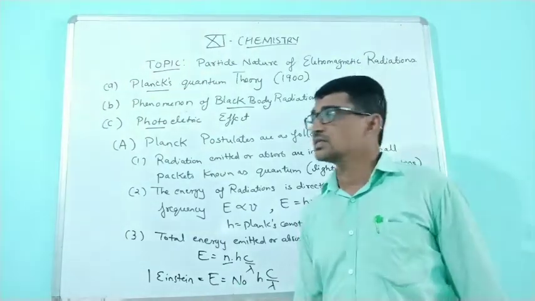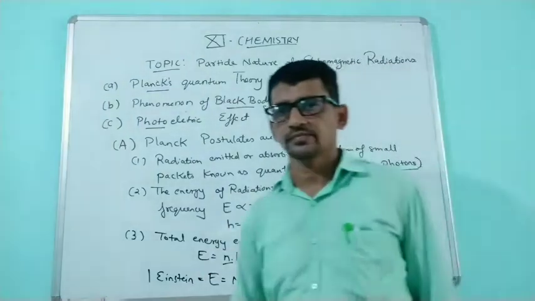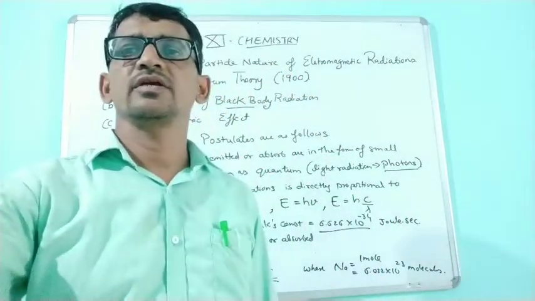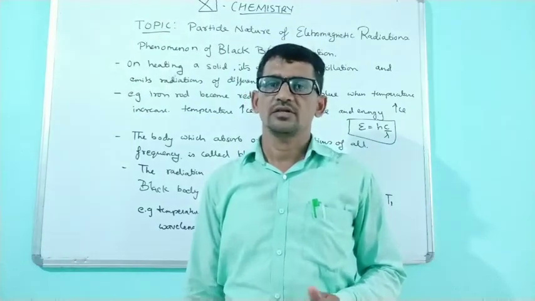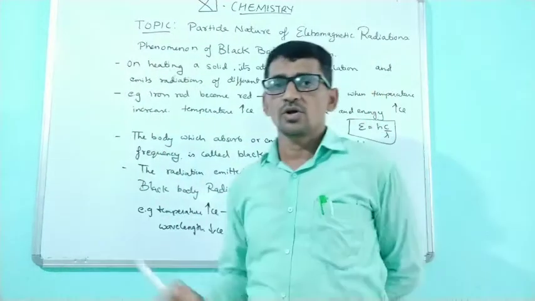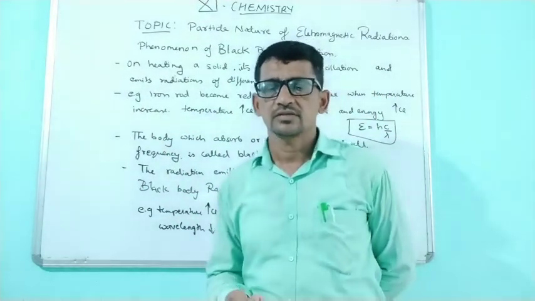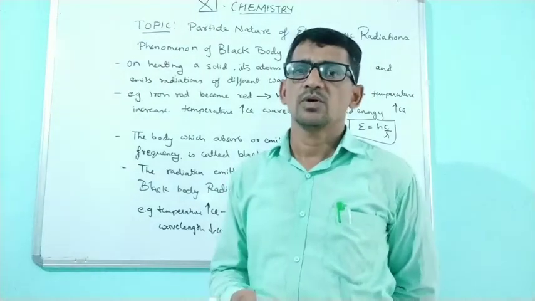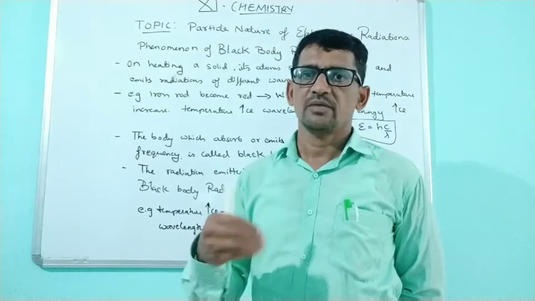Second we discuss black body radiation. A particular body absorbs radiation and emits radiation. If a particular body absorbs blue color, then it emits green color.